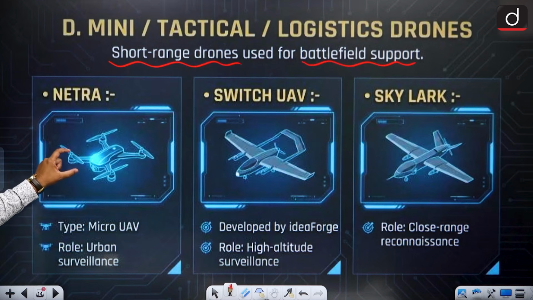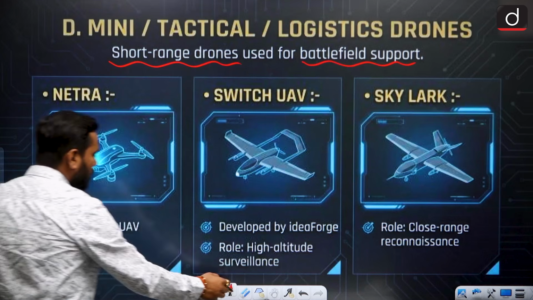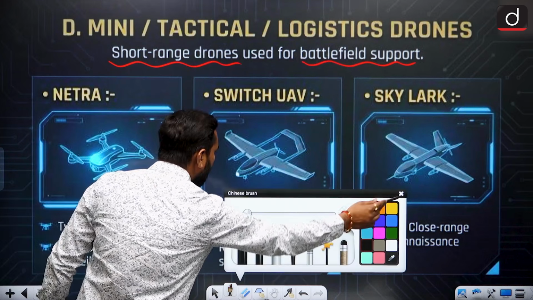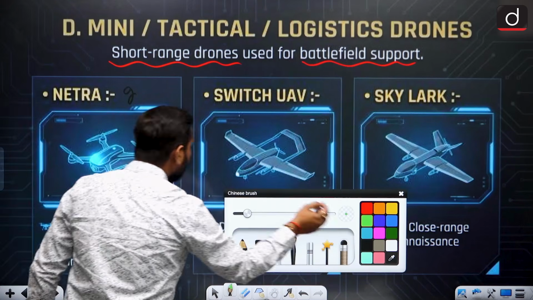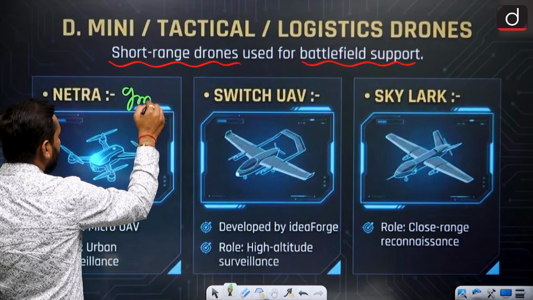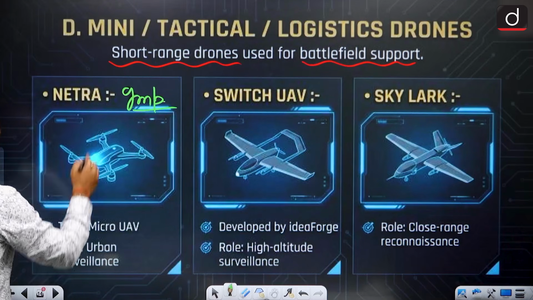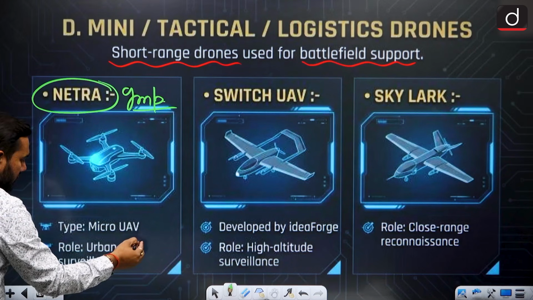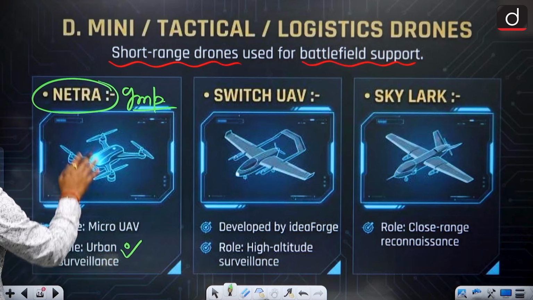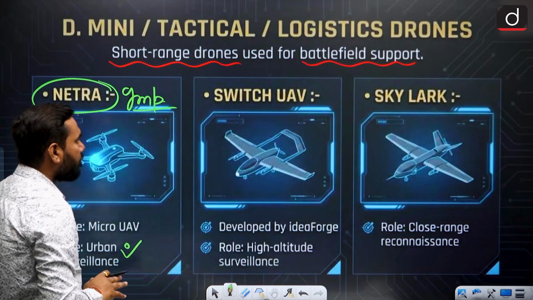Size is very small, but it is one of the most famous examples. This is your Netra. One of the most important examples. What is the role? Urban surveillance. So city area surveillance can be done by your Netra.